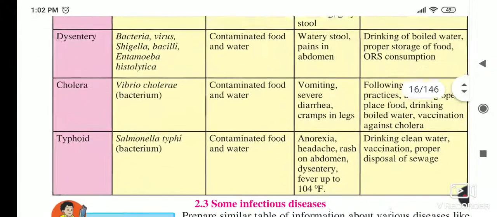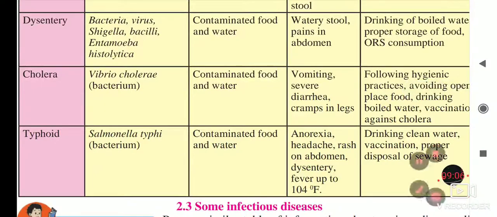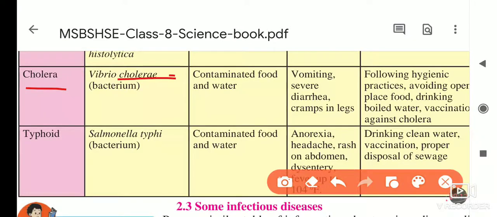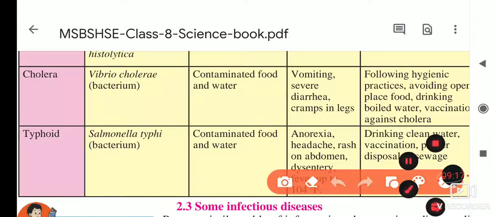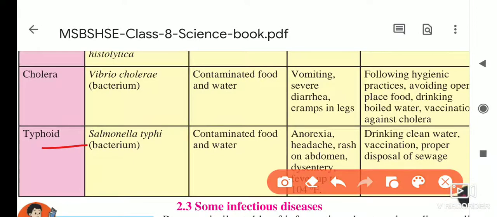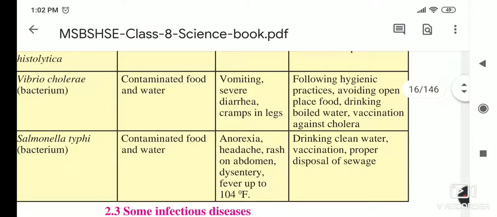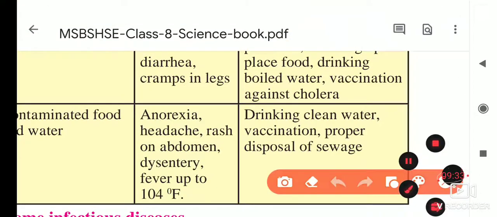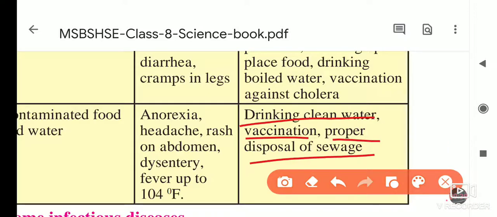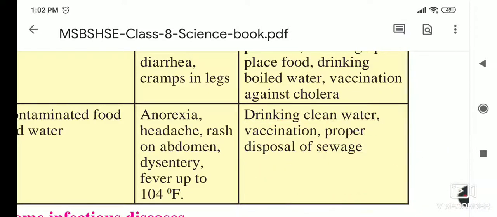And this disease is spread by what? Cholera is spread by Vibrio cholerae. The disease name is there, so for identification of cholera it is given here. Okay, now the next question I ask you is typhoid's mode of infection, prevention and treatment. Typhoid is spread by Salmonella typhi, and it is spread by contaminated food and water. The prevention for this disease is that we have to drink clean water, get vaccination, and take proper disposal of sewage. These are the prevention and the treatment for these diseases.